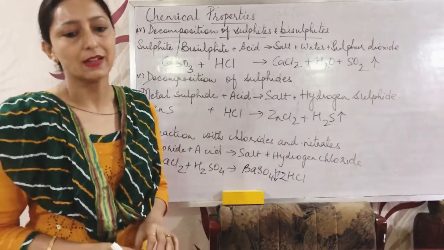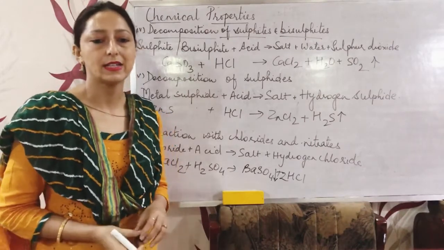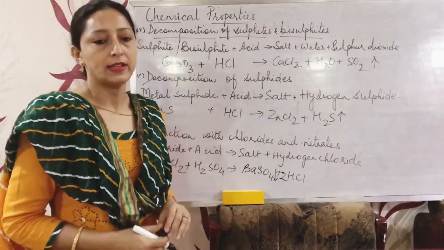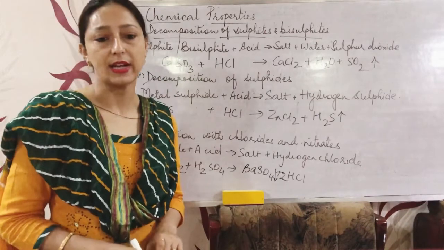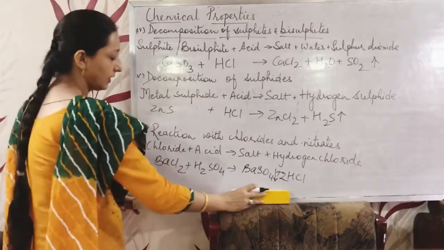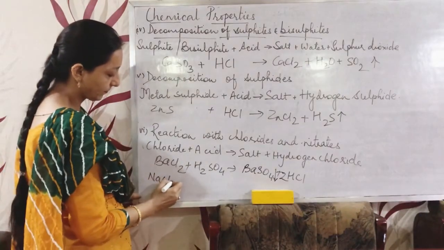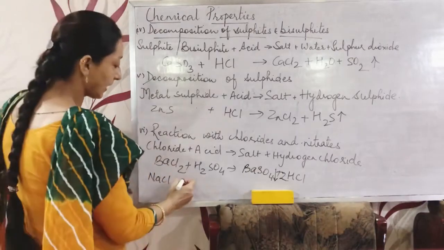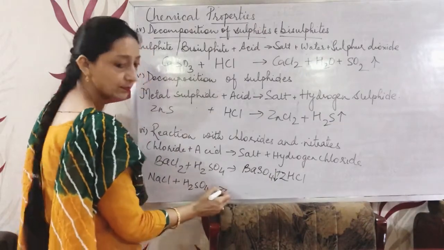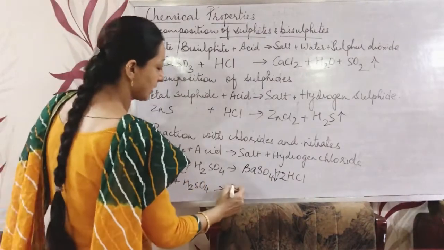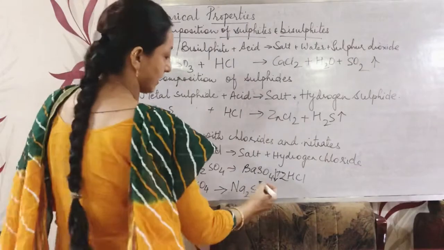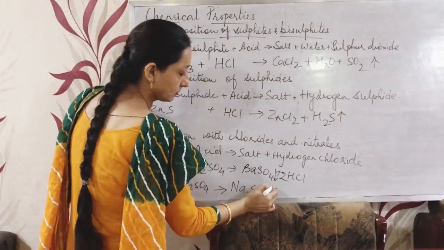Otherwise, chlorides and nitrates react only with concentrated sulfuric acid on warming, and they liberate hydrochloric acid and nitric acid. So in the next reaction we can see sodium chloride, when it reacts with sulfuric acid, H2SO4, will form a salt, sodium sulfate, Na2SO4, along with hydrochloric acid, HCl.